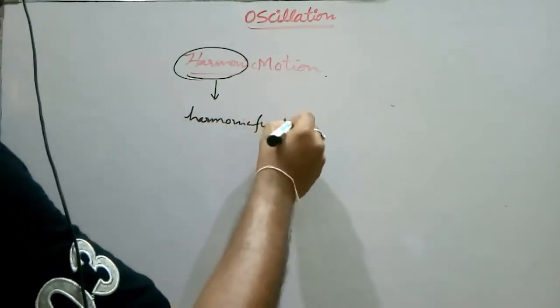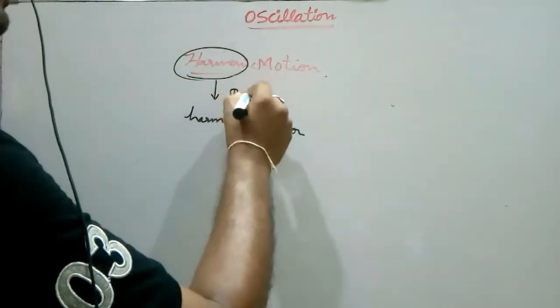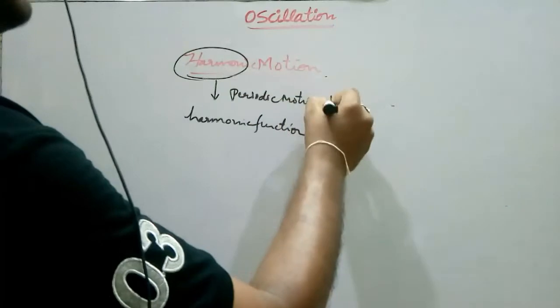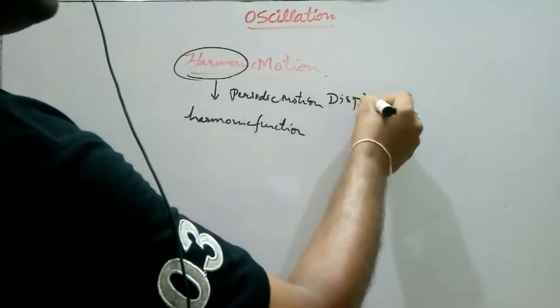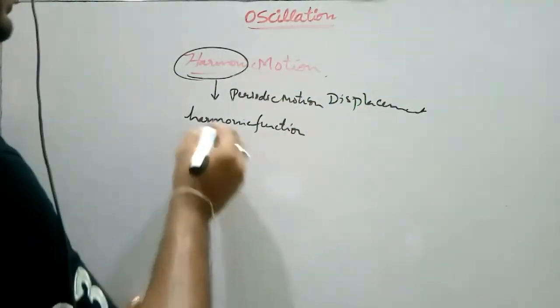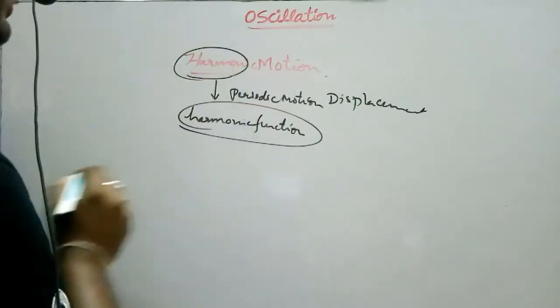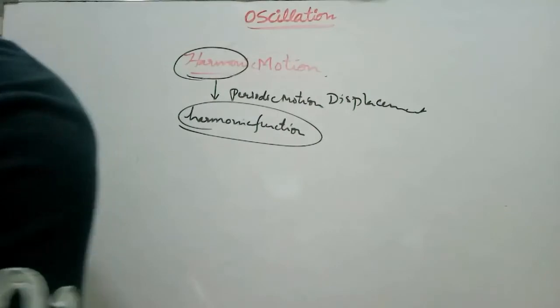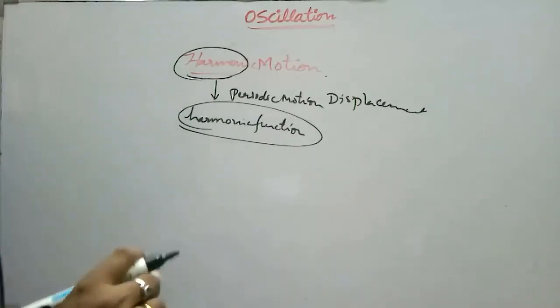So if the displacement is given as a harmonic function, that can be called harmonic motion.